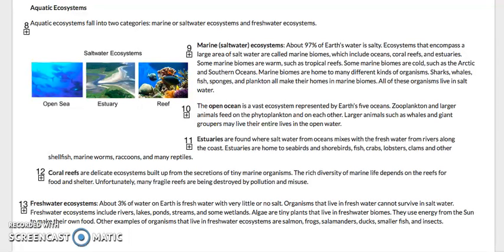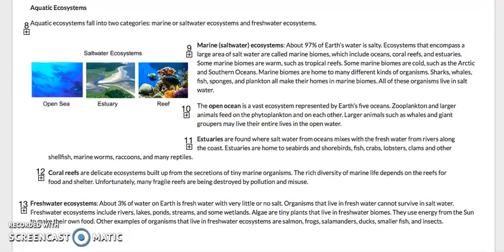The open ocean is a vast ecosystem represented by Earth's 5 oceans. Zooplankton and larger animals feed on the phytoplankton and on each other. Large animals such as whales and giant groupers may live their entire lives in the open ocean.